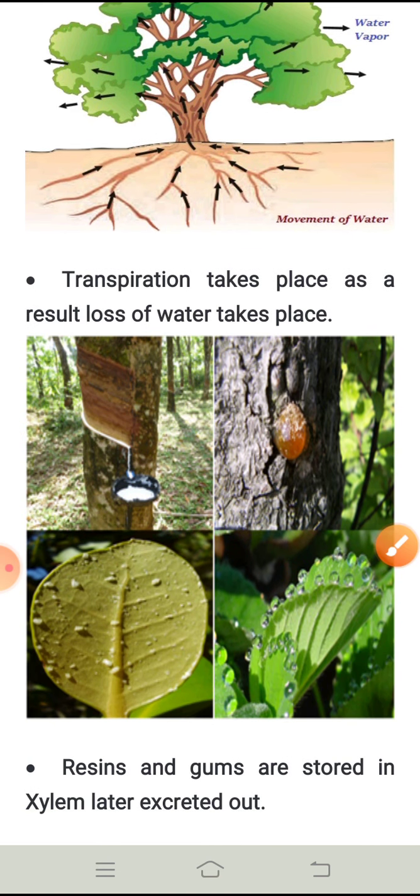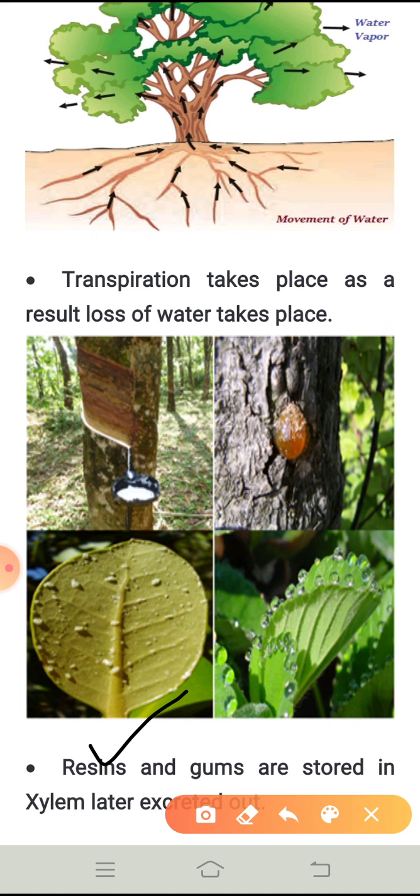Now the plants also excrete resins and gums, which are stored in the xylem. These resins and gums are actually waste products present in the trees. The plants excrete those things because they are not being utilized by their body; rather, they are useful for human beings.